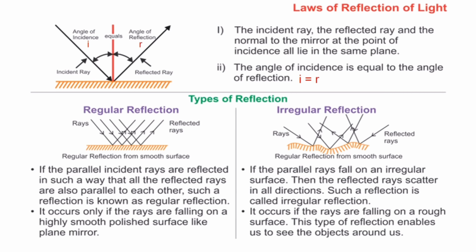You can see the diffused reflection right now. But in this condition also, i is equal to r. Under reflection, all reflecting surfaces obey the laws of reflection.